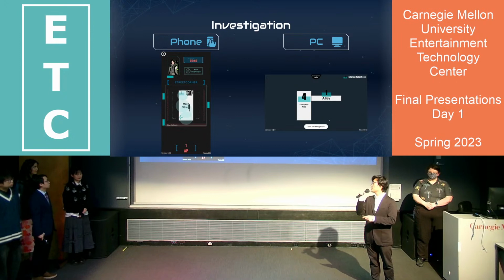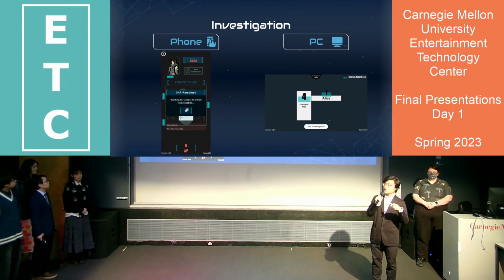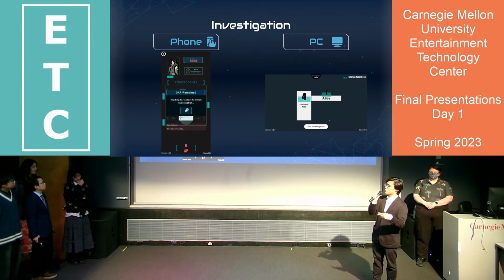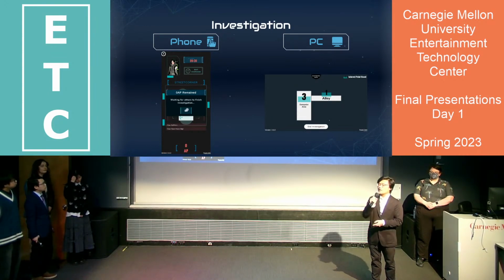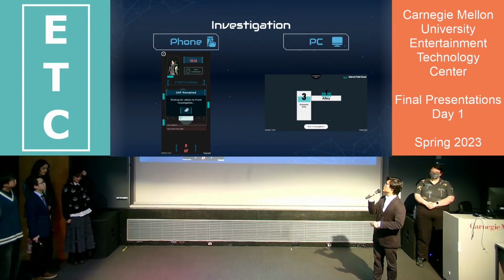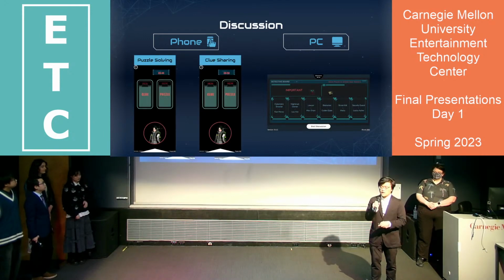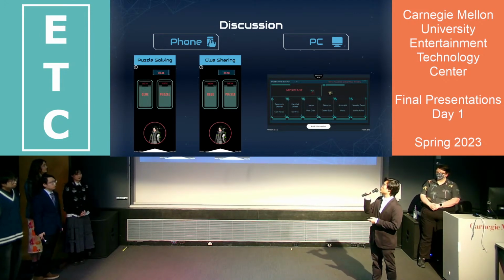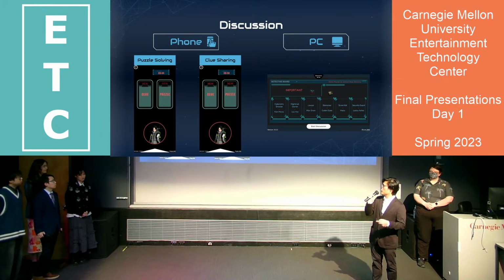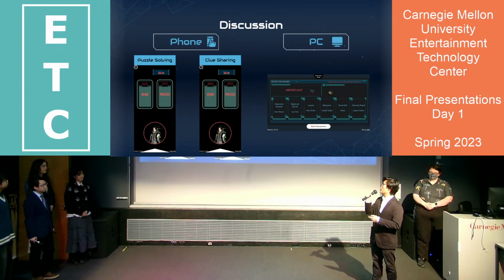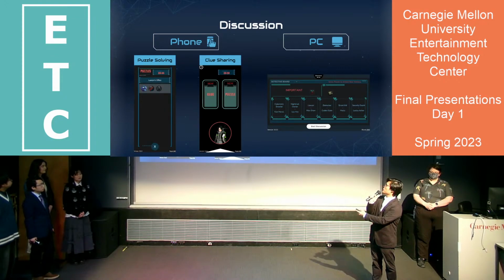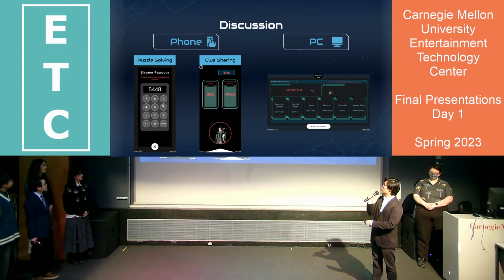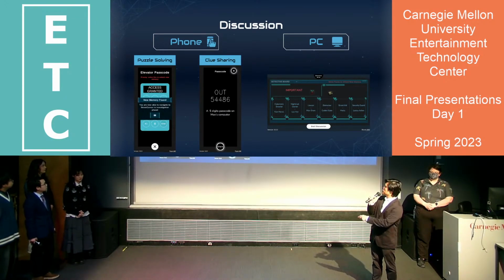After the introduction, we enter the first investigation, where on the player's phone you click on the map and scan for interest points, and you'll get clues or puzzles from the interest points. And then on the PC, you'll see a map that shows how many interest points are left in a room. After every player has used up their action points, we'll enter the discussion phase, where players will have the puzzles and clues they got from the investigation phase, and they'll be able to solve puzzles and also share clues.